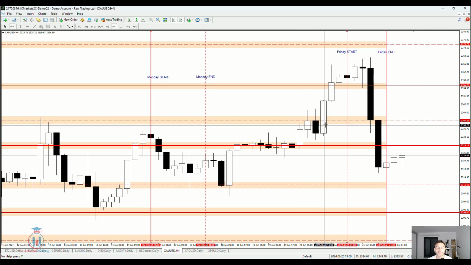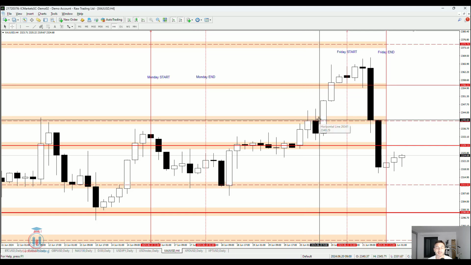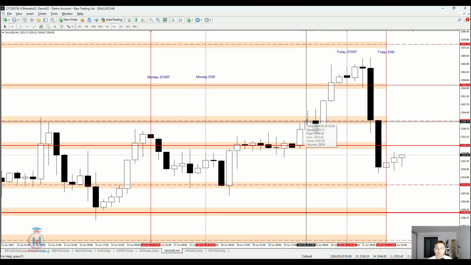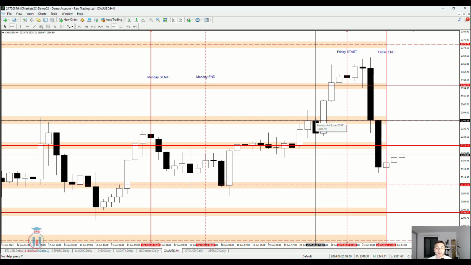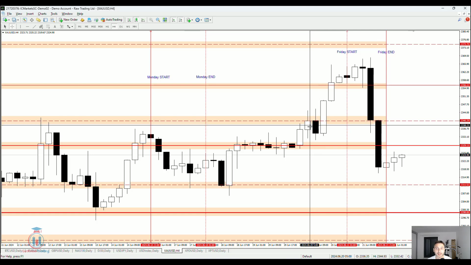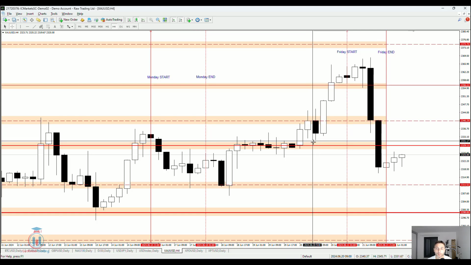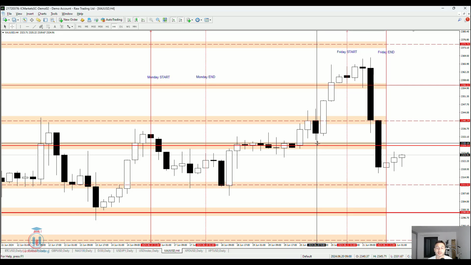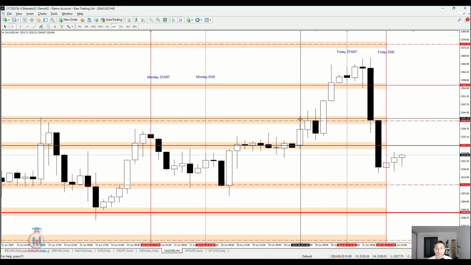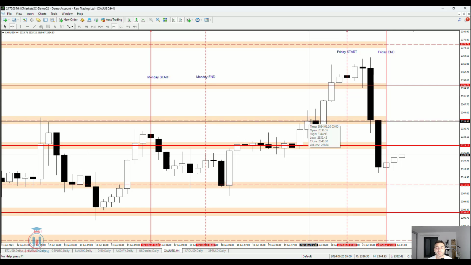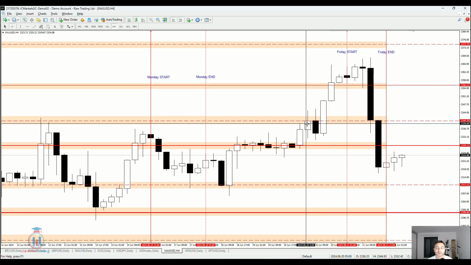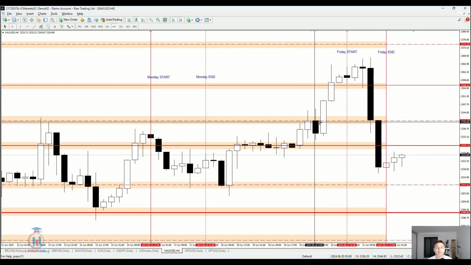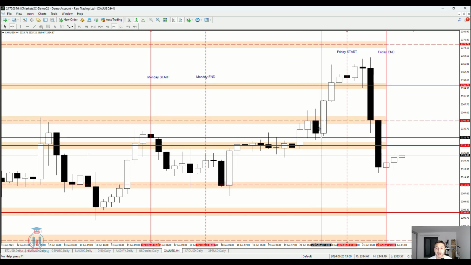They can exit on the first resistance level, which in this case has happened. Why? Because we can see after the price has reached this resistance level, it was the target, the price has reached it, and some of the traders have exited trades. So this has triggered a small sell-off, where we can see this 4-hour bearish engulfing candle. So the price has gone down very close to the start of this demand zone, to this support level. After that, this area, which was on the 4-hour time frame a resistance level, was not a strong supply zone where the sellers were waiting. This was not strong enough to push the price down even more.